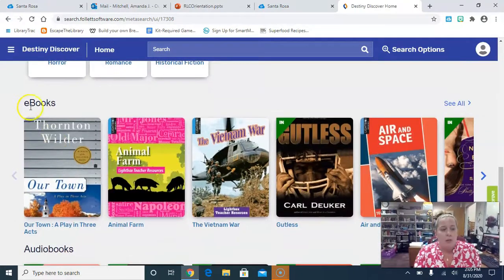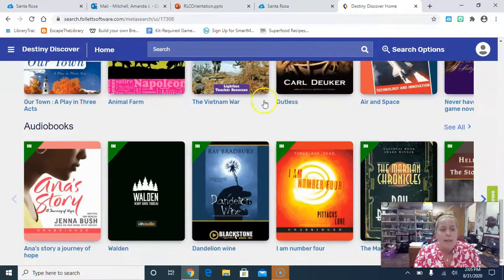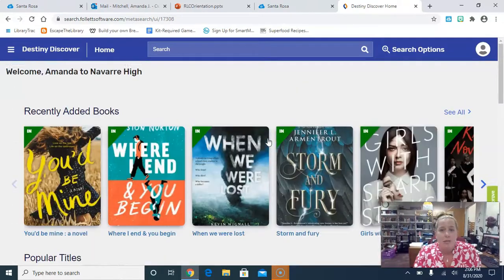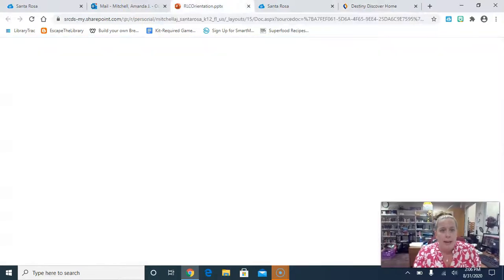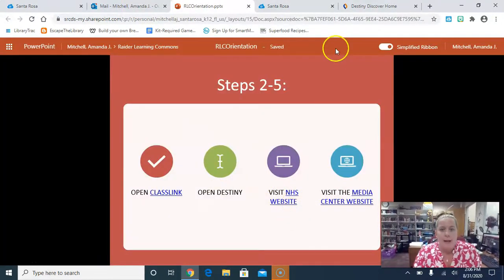And then if you keep scrolling, you can see all of our ebooks, and you can click see all and explore everything that we have that you can just read on your phone or on your computer. And the same with audiobooks. You click on this and you can listen to the book from any device that you have access to. So Destiny Discover is very, very cool. Now, if you ever have any questions about how to use Destiny, please just check with us.